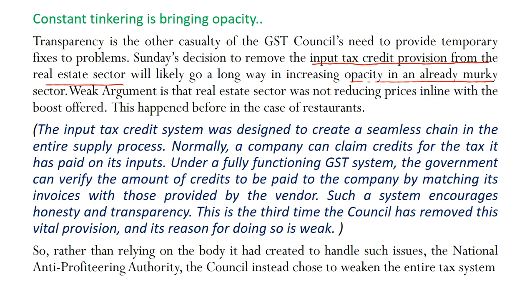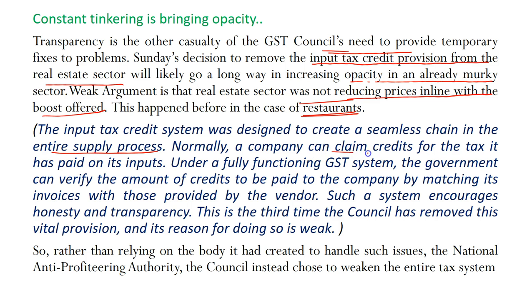The weak argument that is given is that the real estate sector was not reducing prices in line with the boost offered. So this has happened before in the case of restaurants also. The third sector which has been given this input tax credit exemption is the sector which is producing sanitary napkins. Now, what is this input tax credit system? The input tax credit system was designed to create a seamless chain of the entire supply chain process. I mean, like the value-added tax system.